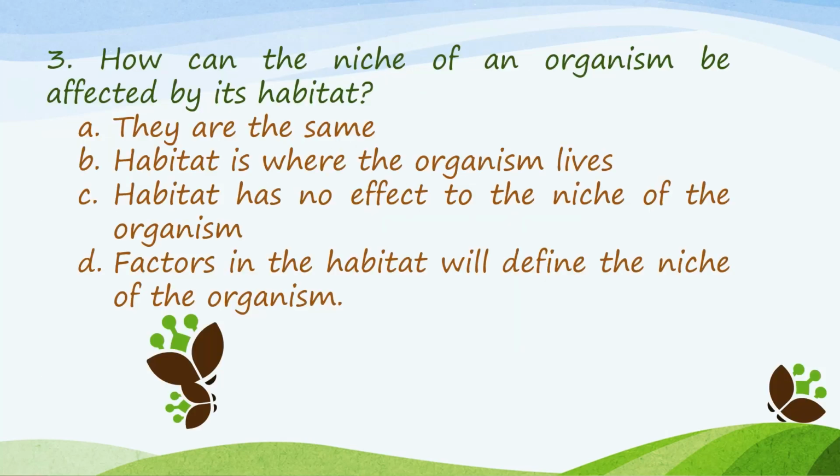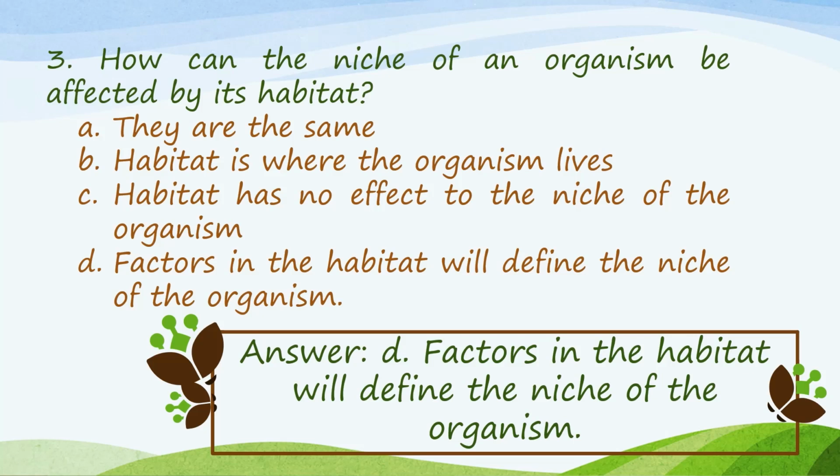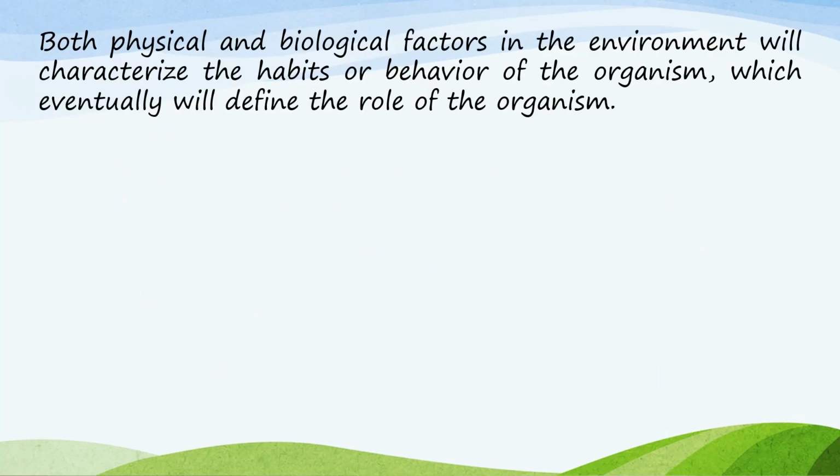For the number 3 question, how can the niche of an organism be affected by its habitat? Our answer here is D. Factors in the habitat will define the niche of the organism. Both physical and biological factors in the environment will characterize the habits or behavior of the organism, which eventually will define the role of the organism. So that is how the factors in the environment will affect the niche of an organism in a particular ecosystem.